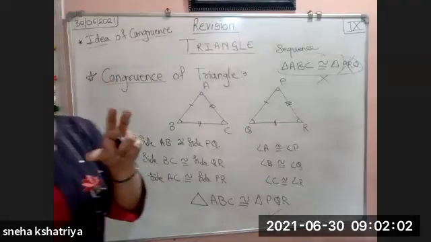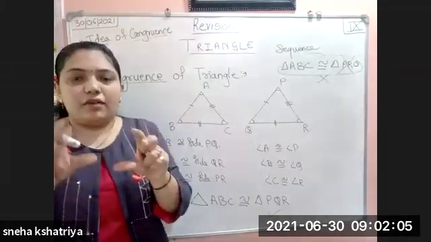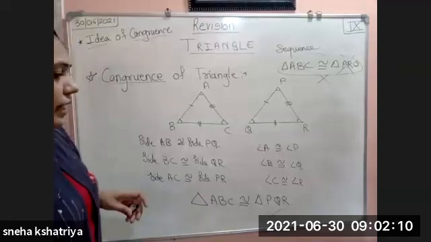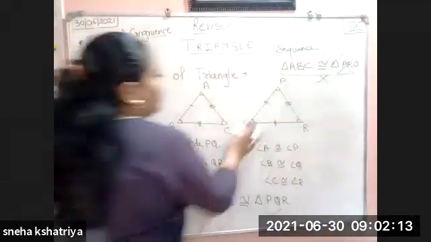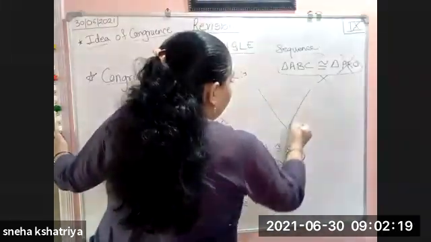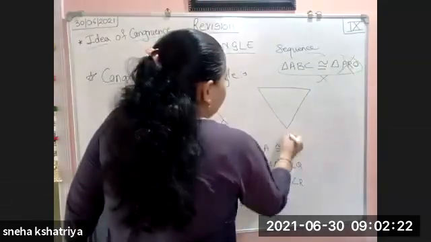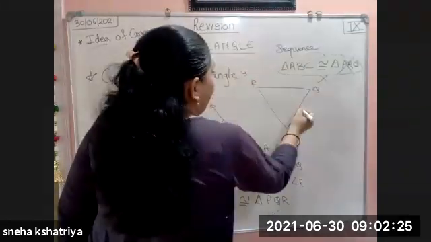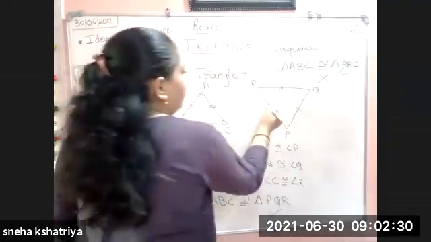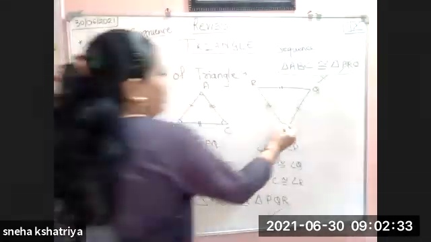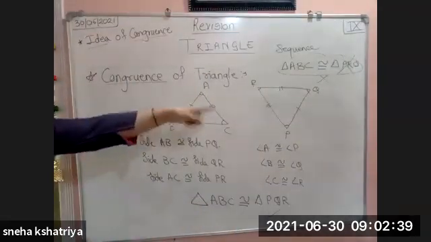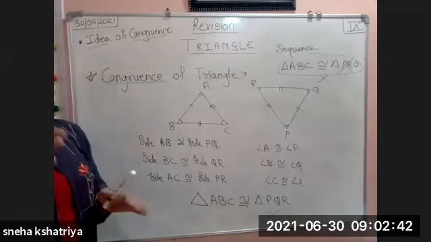So whenever two triangles are given to you and you have to write the triangle congruence, it may be changed. What does it mean that it may be changed? This PQR, they will write it flipped. So this will become P, this will become Q, this will become R. PQ is congruent to AB, QR is congruent to this, and PR is congruent to AC. Angle A is congruent to angle P, B is congruent to Q, and C is congruent to R.